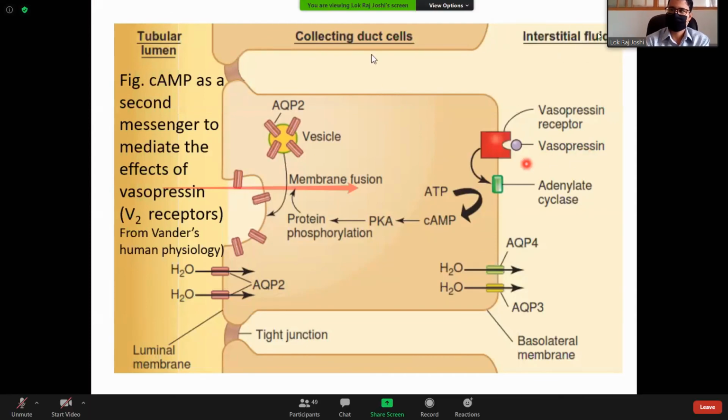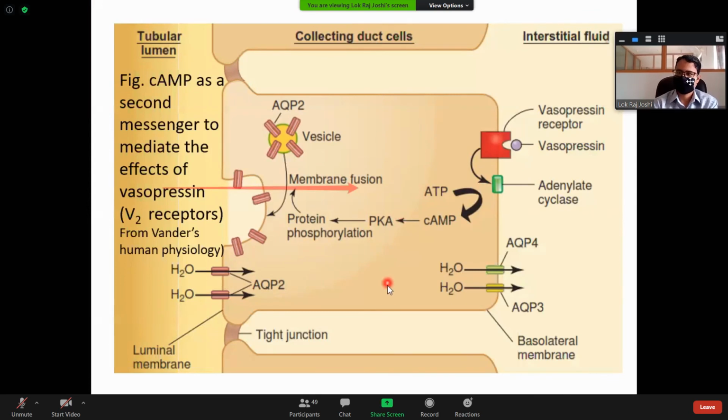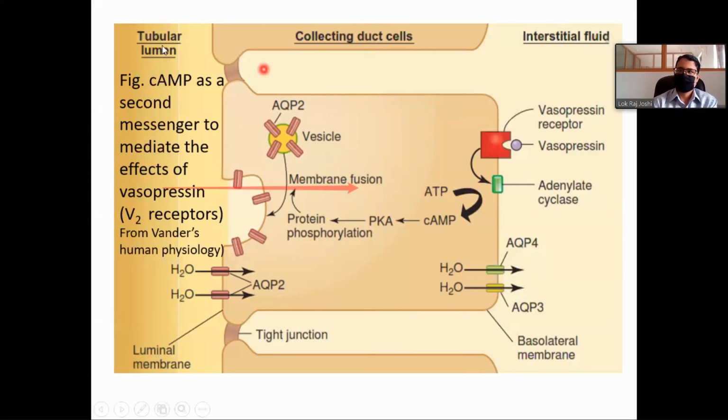Its action in the collecting duct cells. See here in the tubular lumen side, that contains urine to be formed, and the mechanism is the vasopressin receptors. Here the type is V2. Vasopressin receptor also has different types, V1 and V2. Here it is the epithelial type of receptors.